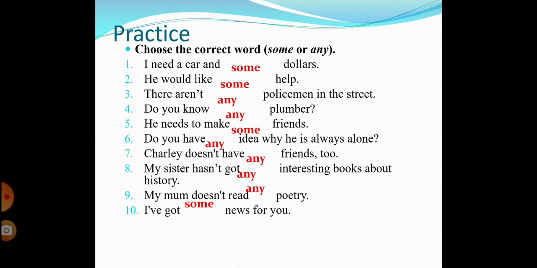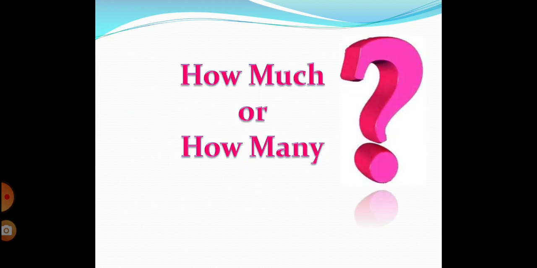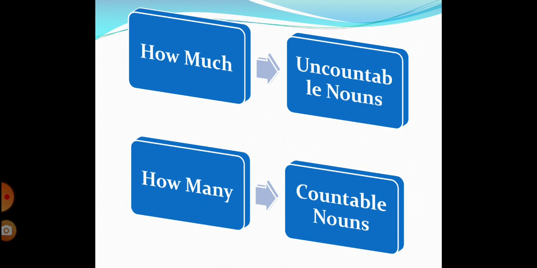Okay, so right now we're going to learn about many and much. So let's start with how many, because it's a little easier. Many is used with countable noun. It means a lot. So for example, I have a lot of friends. I have many friends. So it says when we're not giving a specific number. I have 5 friends, I can say, but I can also say I have many friends.